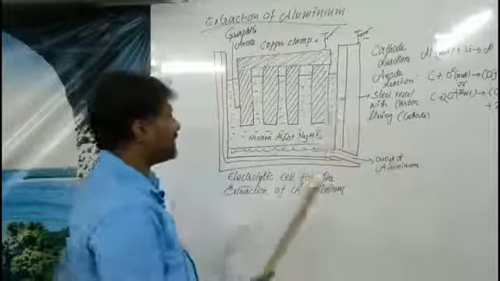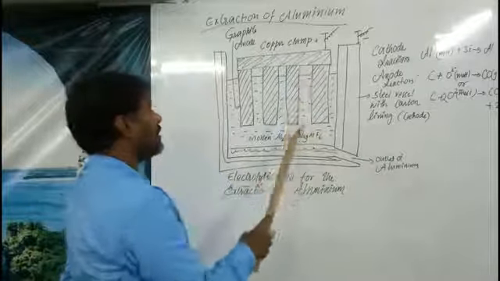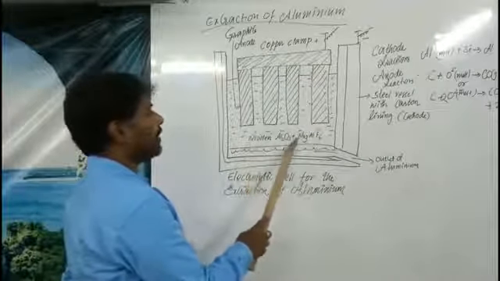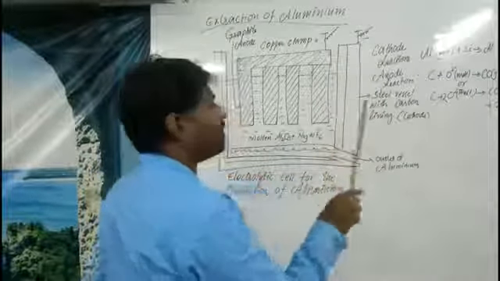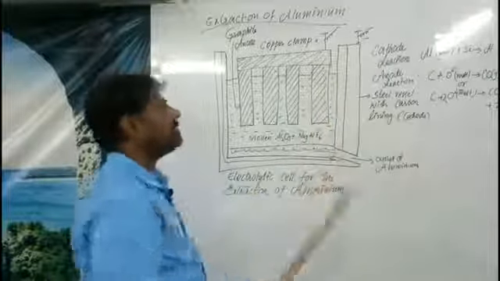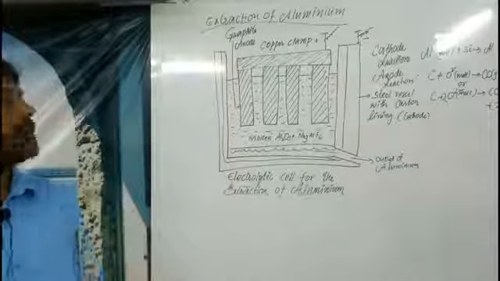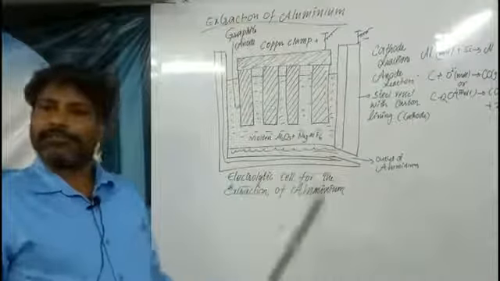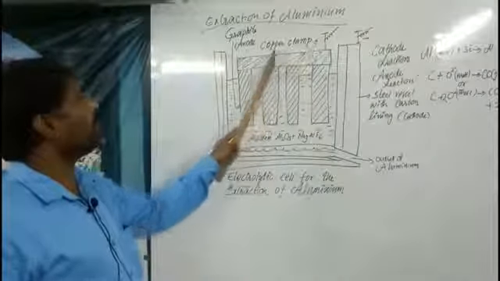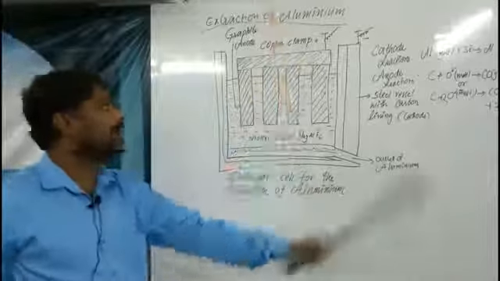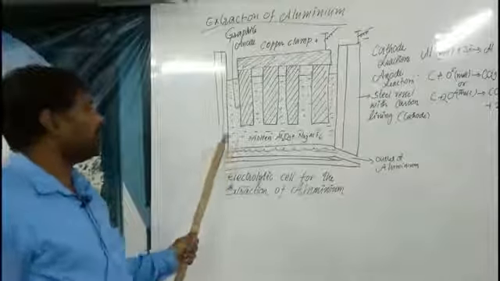Why the carbon lining? Here there is molten Al2O3, an ionic product, whereas this is the cathode and this is the anode. If the conductivity is more, the cell won't work. So the carbon lining is given in such a way that the passage of electricity is stopped, because carbon is a good insulator instead of a conductor. Understand? So graphite anodes are placed with the help of a copper clamp, and this copper clamp is used as an anode here. So the complete cell is built here.